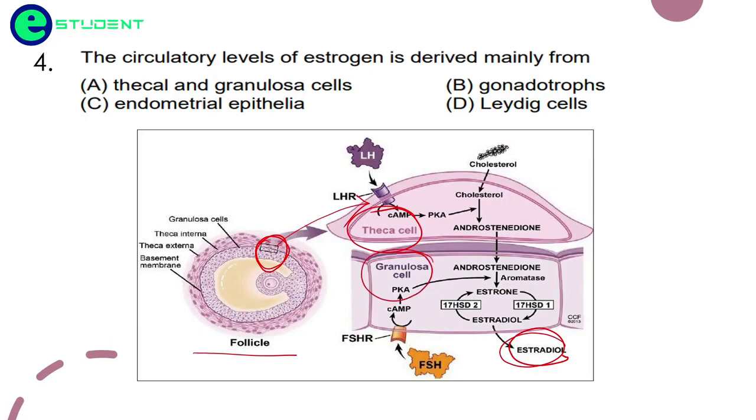Friends, these are the type of questions where we actually have to remember everything: which cells are present, and from those cells which hormones are released. We cannot apply any logic here, we have to remember certain things. So here the circulatory levels of estrogen are derived from theca and granulosa cells, which are present in the follicle.